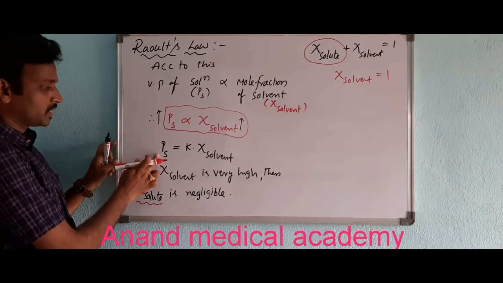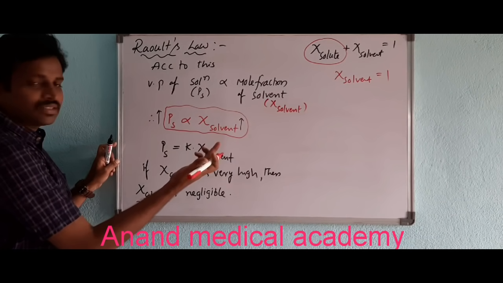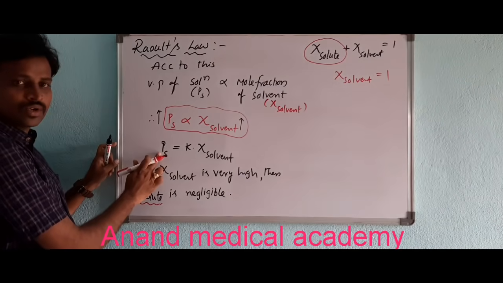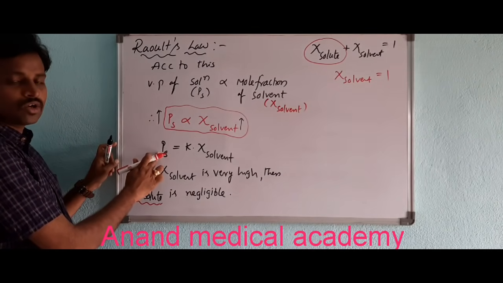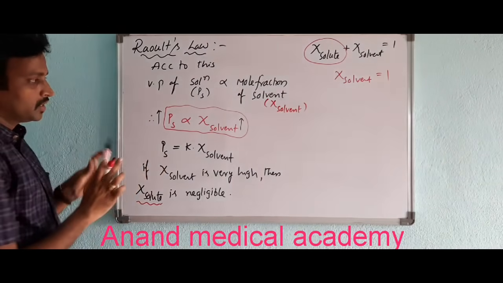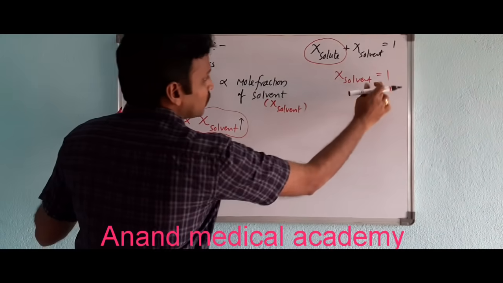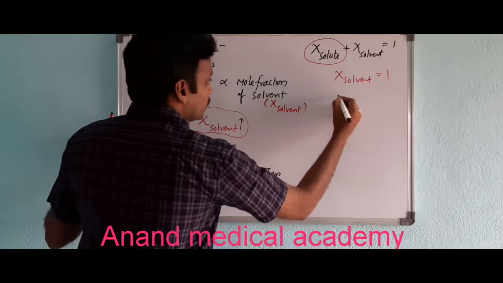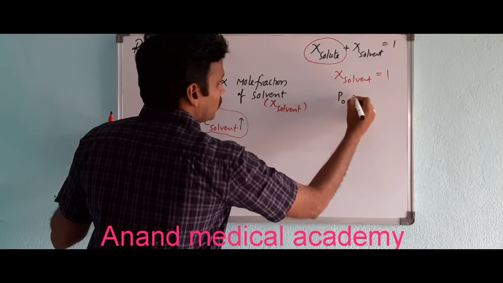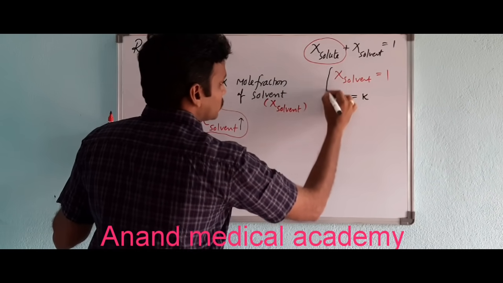Sir, it is PS, sir, you are saying P naught. Yes, solvent is very high. So vapor pressure of solution will be almost equal to vapor pressure of solvent. So if mole fraction of solvent is 1, you can write P naught is equal to K. These two things you must remember.